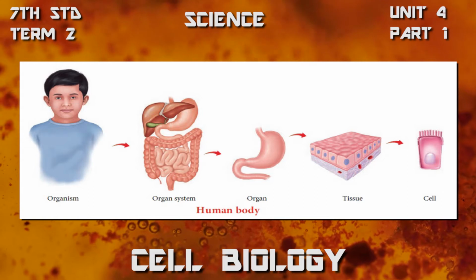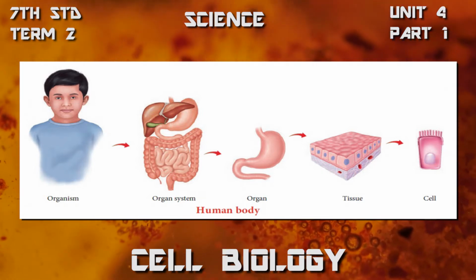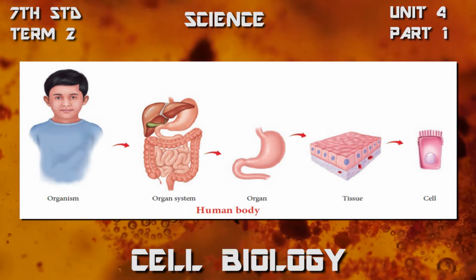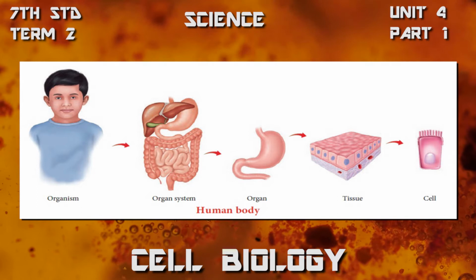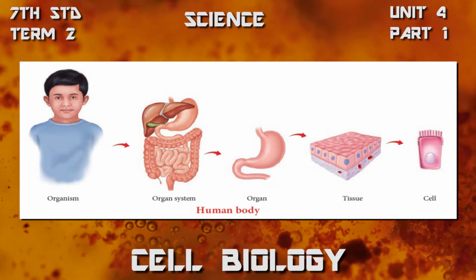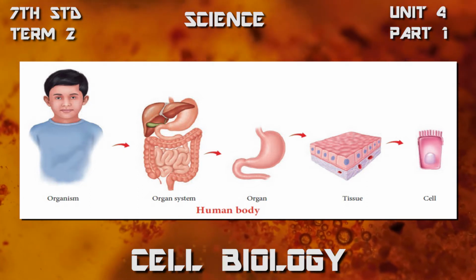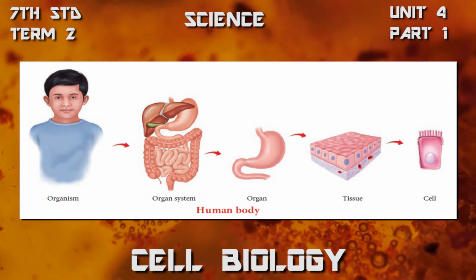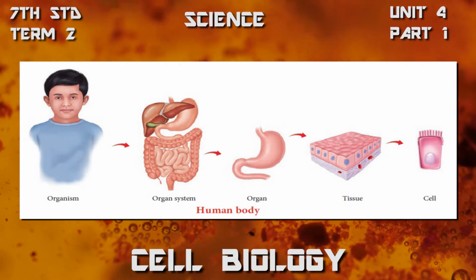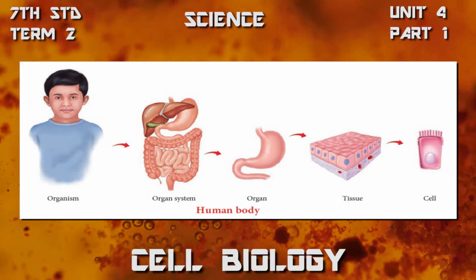Many cells function together to form tissues. Tissues again combine to form organs. Organs combine to form organ systems. Organ systems produce a full organism. This is the order. Cell to tissue, tissue to organ, organ to organ system, and organ system to organism.